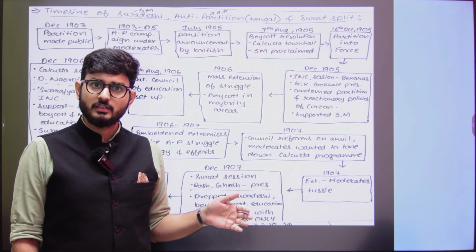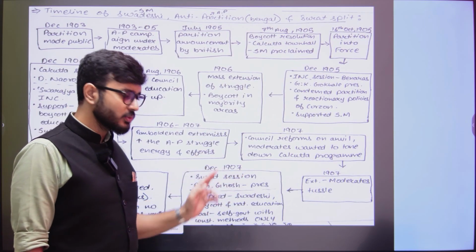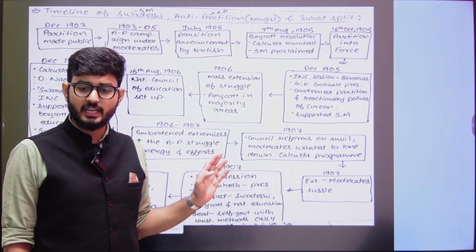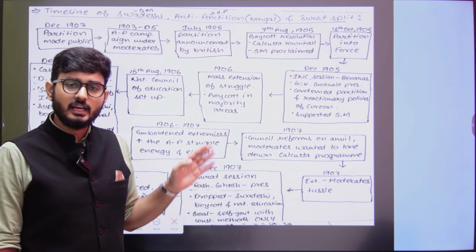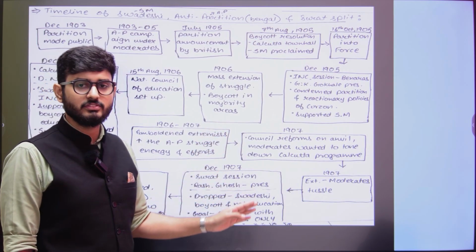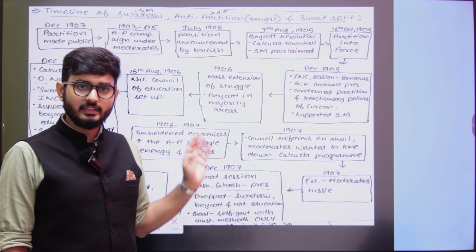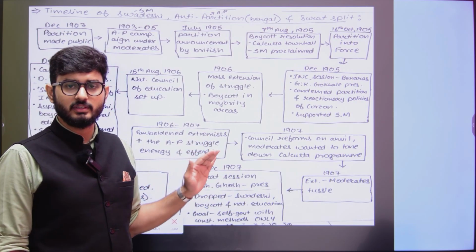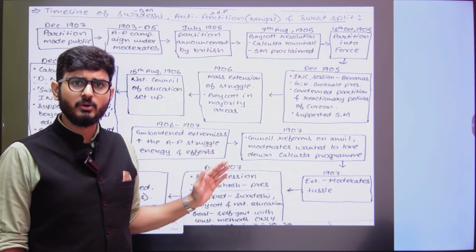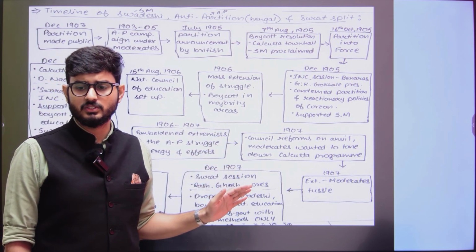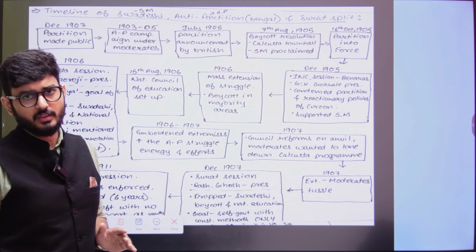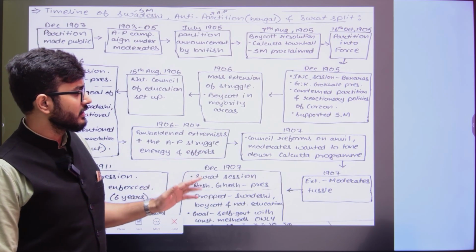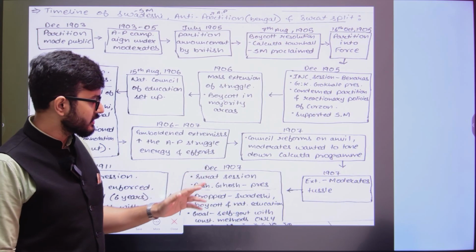So in the Surat session, the extremists quit the Congress, and the Congress was left with only the moderates. And this is how the Swadeshi and boycott movement lasted till 1907, and after that it declined.